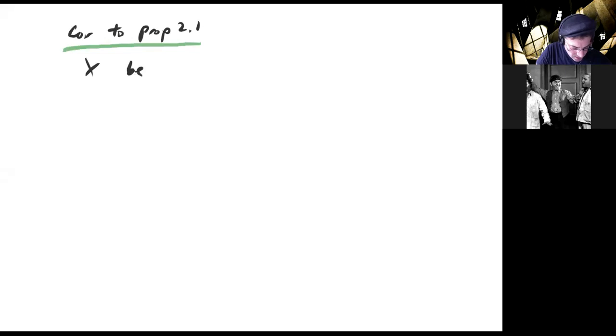Now we do have a corollary to proposition 2.1, and it goes like this. Let X be a continuous random variable, and let a and b be any constants.